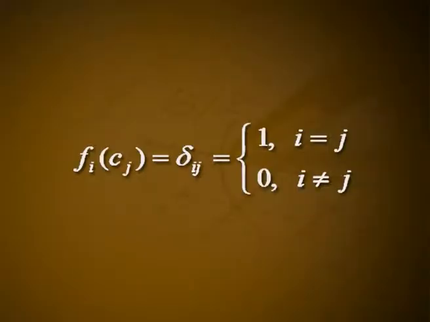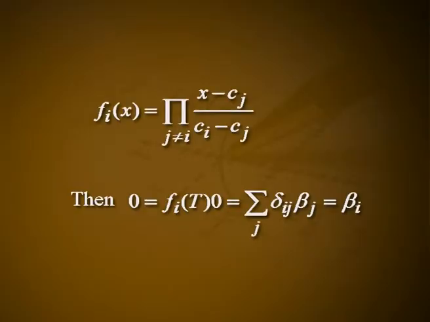Choose polynomials f 1 etc. f k such that f i of c j equal to delta i j, equal to 1 if i equal to j, 0 for i not equal to j. An example of such polynomials is f i of x equal to product over j not equal to i of x minus c j by c i minus c j. Then 0 equal to f i of T applied to 0 equal to sigma over j delta i j beta j